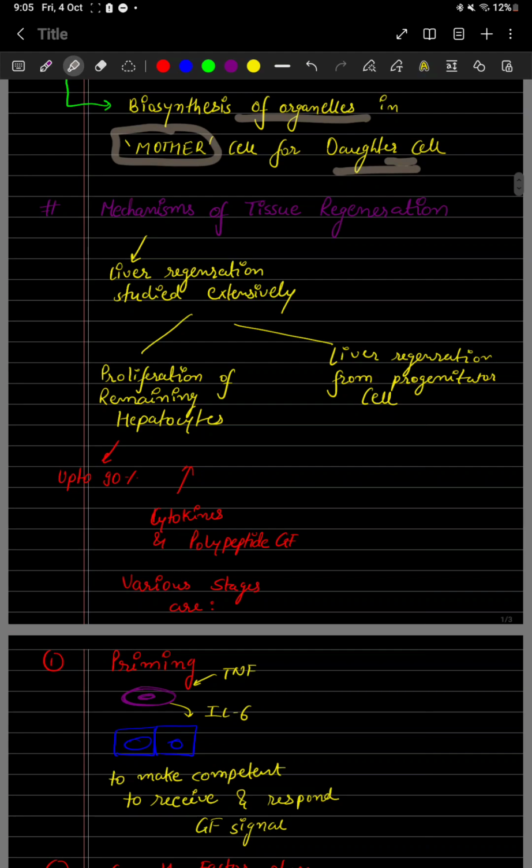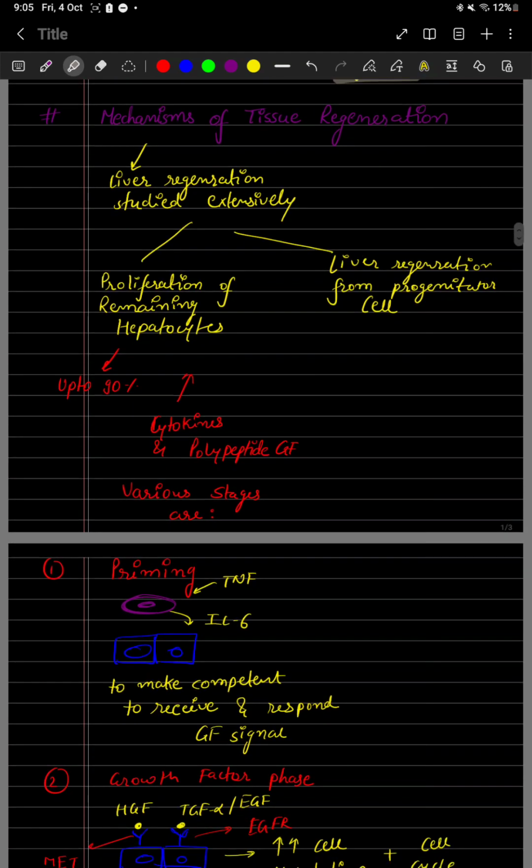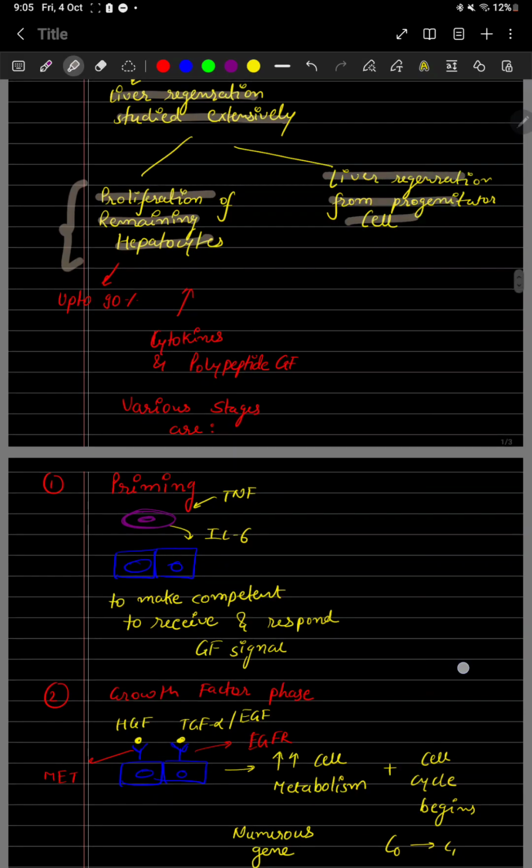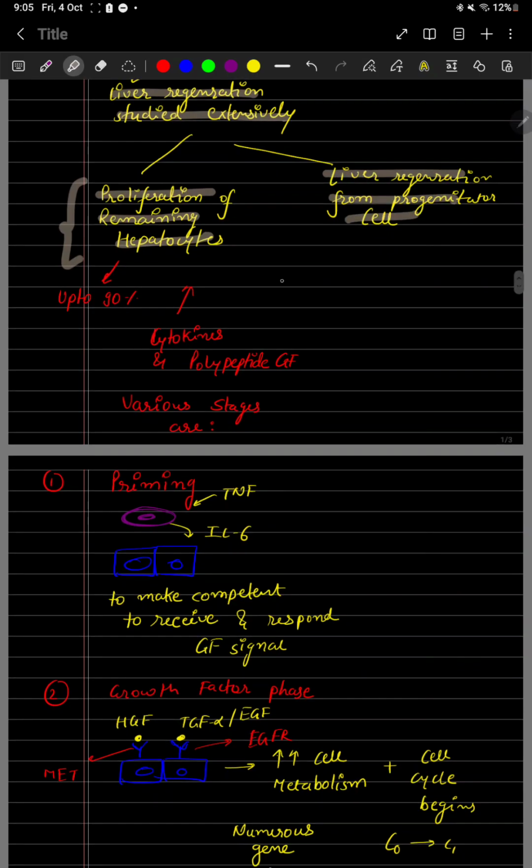Okay, so now we're going to do the mechanism of tissue regeneration. As I said earlier, liver regeneration is studied because it is the most extensively studied. It can occur in two ways: proliferation of remaining hepatocytes, and liver generation from progenitor stem cells. So simply, what is left begins to grow, and from one stem cell the whole liver grows.